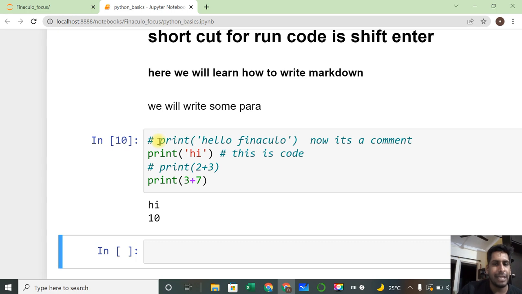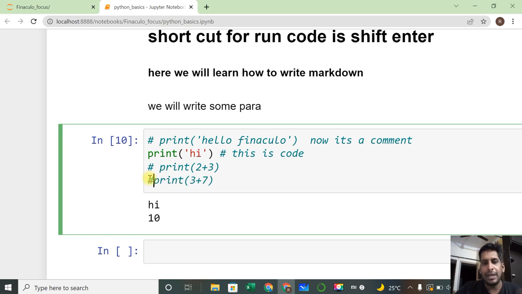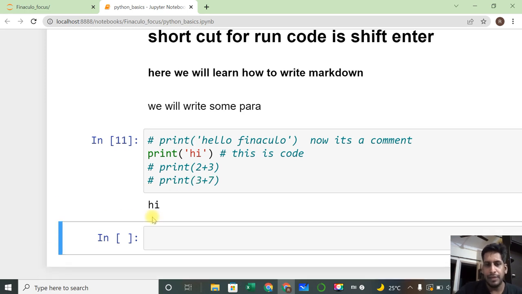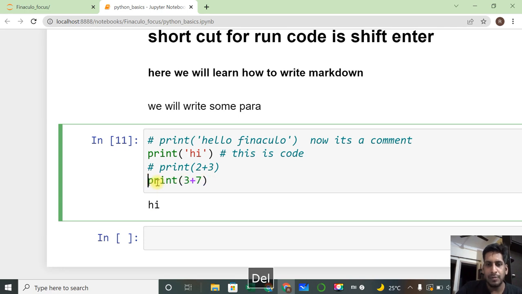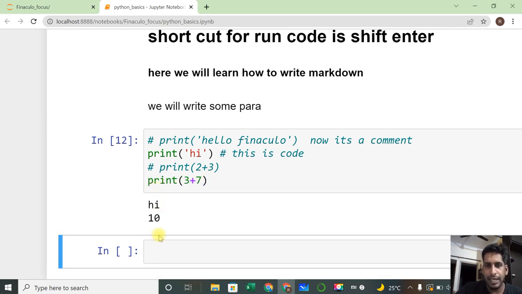Sometimes it may be required to make a small note about that particular code, about what exactly it will be doing. For example, if I share it with my team, my team has to know for which purpose this code was written. So I can comment that, explaining the purpose of this particular line of code. Sometimes I may not want to execute a particular code as of now. Then I can comment it, and now it is not executing. The moment I remove the comment, it will execute.